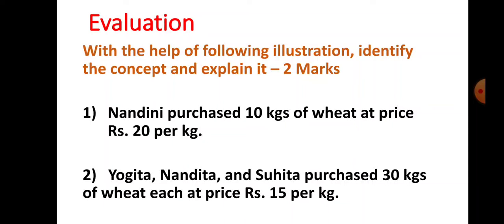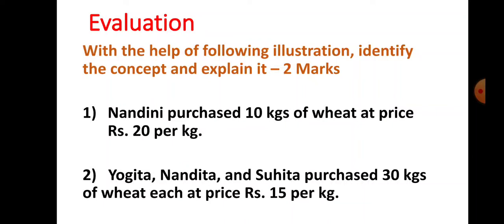Let us see the second illustration. Yogita, Nandita and Suhita purchased 30 kilograms of wheat each at price rupees 15 per kilogram. So here only a single consumer is not there in the market. There are 3 consumers in the market, Yogita, Nandita and Suhita, and they purchased 30 kilograms of wheat each at price rupees 15 per kg.